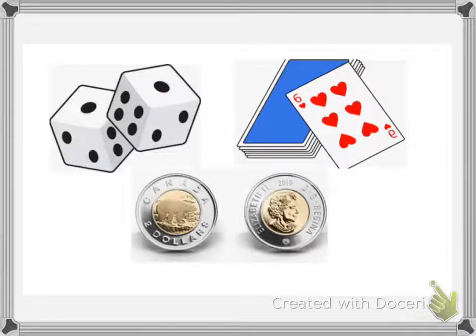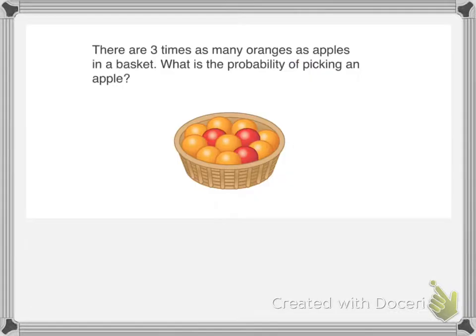We use them to collect data that can be used to measure the probability of an event, or how likely something is to occur. Here is a probability problem. There are 3 times as many oranges as apples in a basket. What is the probability of picking an apple? The first thing we need to do is to make a prediction.